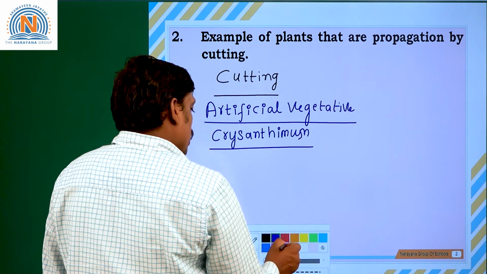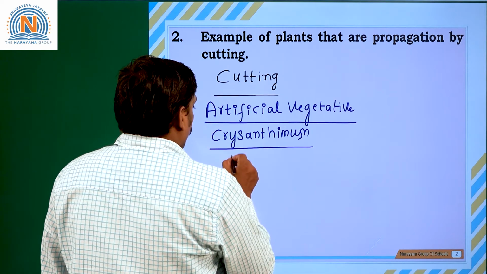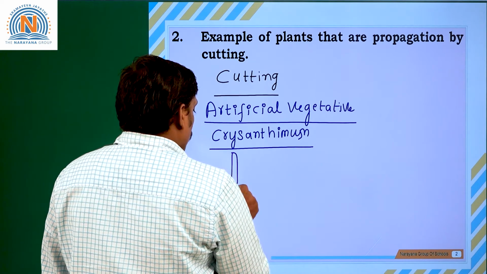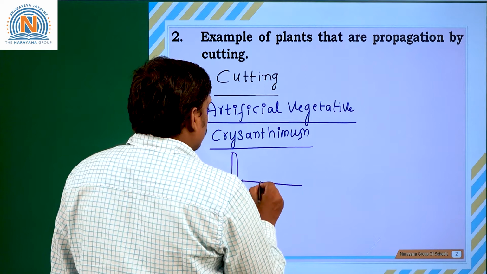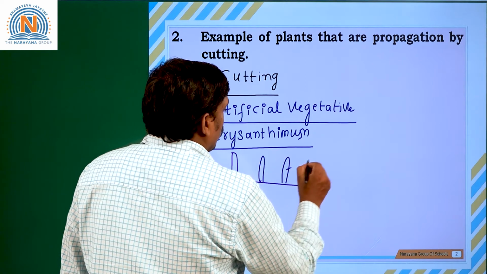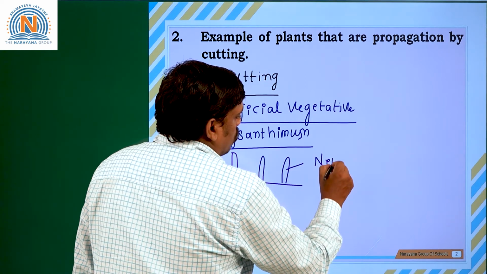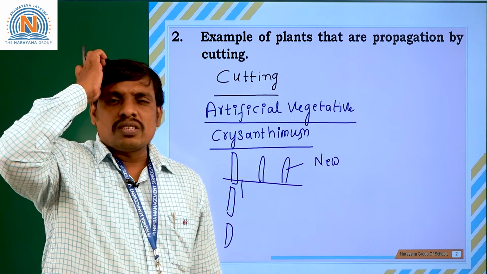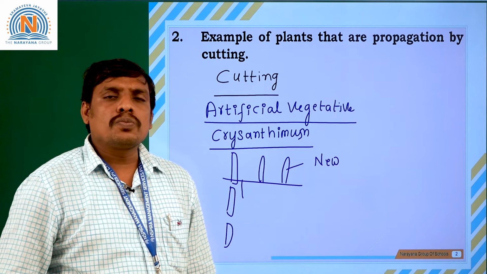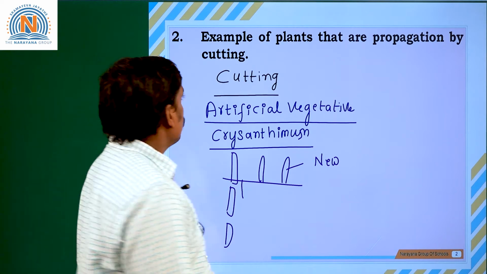Break down this chrysanthemum plant stem into small branches. Now dip this small branch of chrysanthemum in the soil. You will get a new plant. So this kind of propagation is called artificial vegetative propagation through the cutting process.